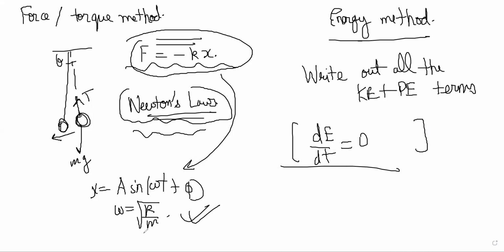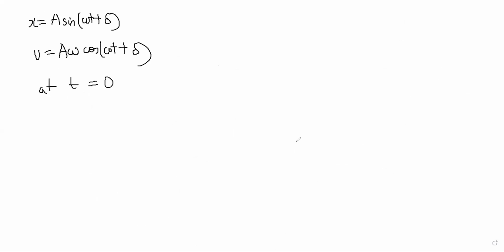What I'm saying is, suppose x is equal to A sine omega t plus delta and velocity is equal to A omega cos omega t plus delta. Now, this is at time t only.